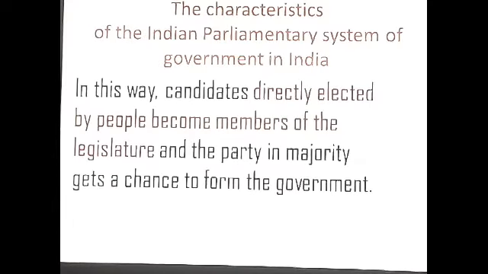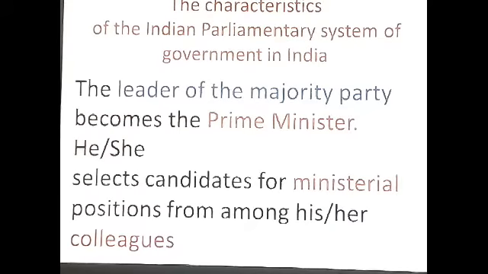Next characteristic of the Indian parliamentary system of government: candidates directly elected by the people become members of the legislature, and the party in majority gets a chance to form the government. Which party gets the majority becomes the ruling party, and that party's leader is appointed as the prime minister of the nation. See students, the leader of the majority party becomes the prime minister.